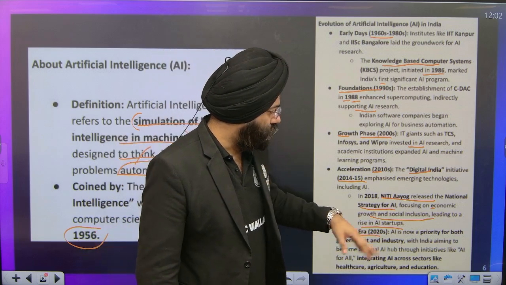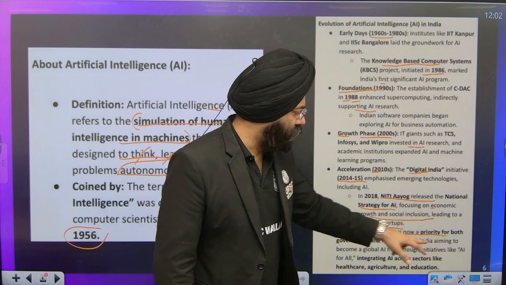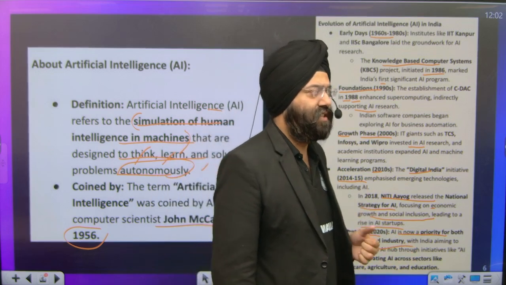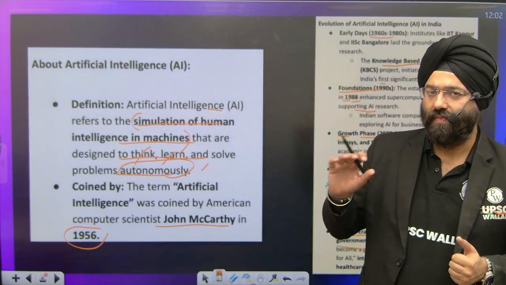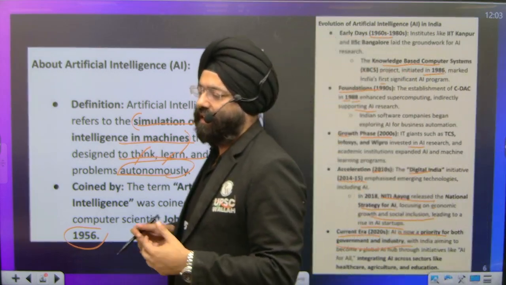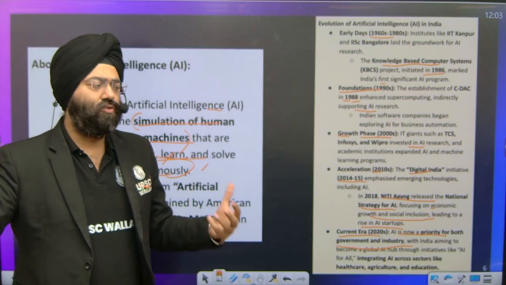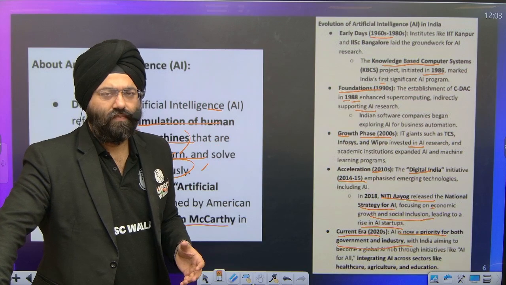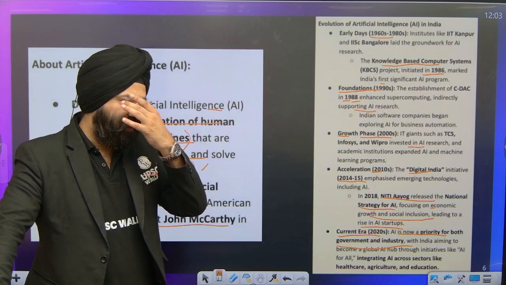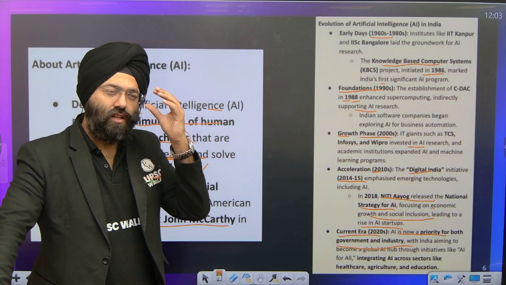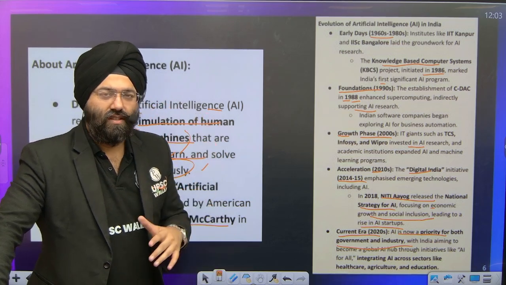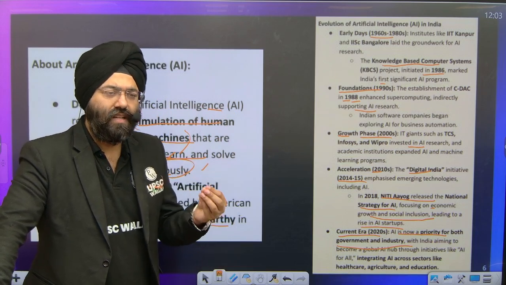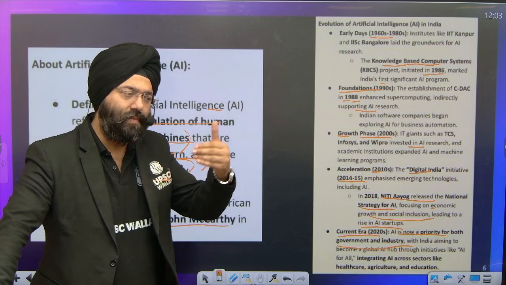In the current era, the 2020s onward, AI is now a priority for both the government and the industry because we see whether it is the education sector, the agriculture sector, or prediction models, everything has AI gaining importance, whatever software you use. From a very simple thing, let us say if you are going to Lenskart, they are using AI based on your face. They tell you which glasses will look good, what changes can be made, and all those things. So every company, if not using AI now, will be behind the others.